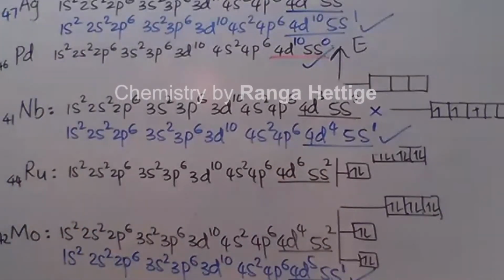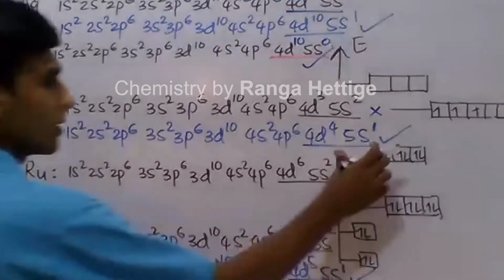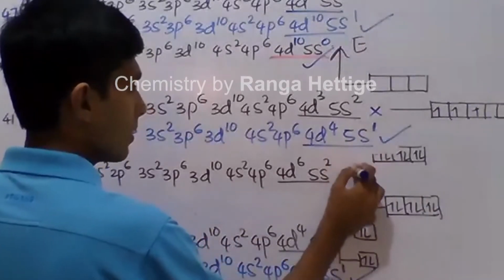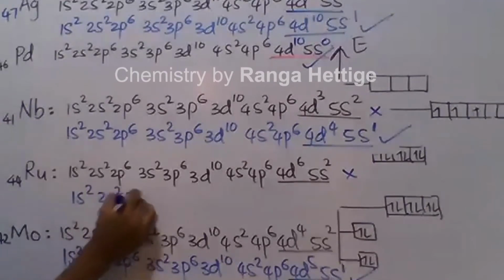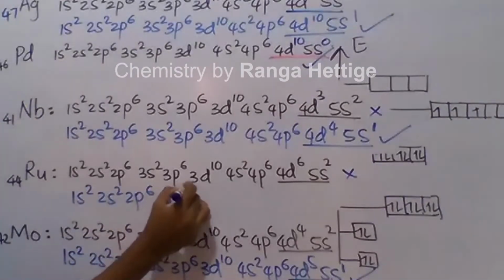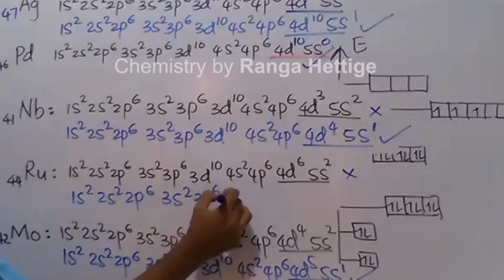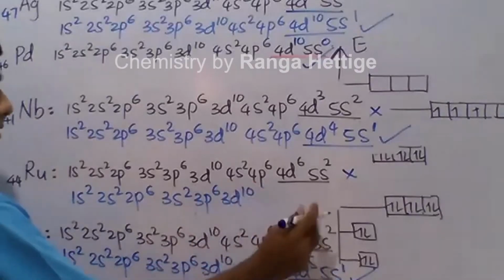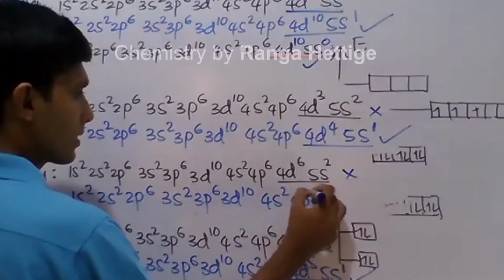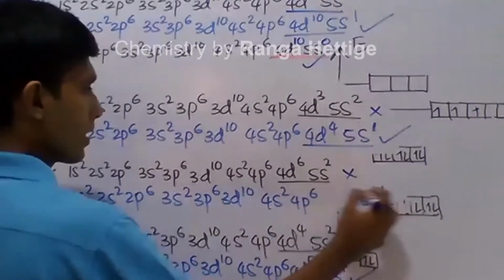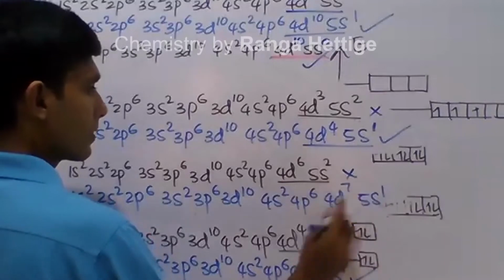The actual configuration which exists is not this, but 1s2, 2s2, 2p6, 3s2, 3p6, 3d10, 4s2, 4p6, 5s1, 4d7.